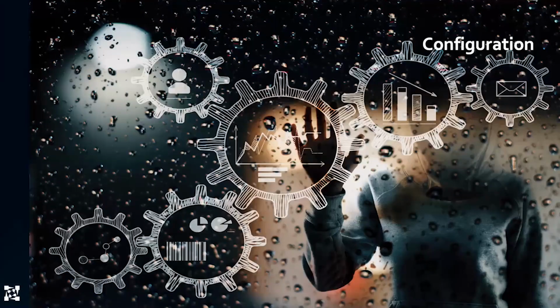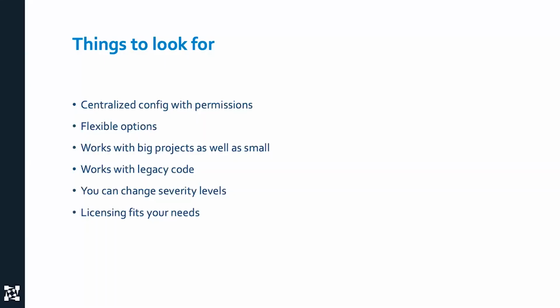So let's talk about the configuration issues. A few most important things to look for. Make sure there's centralized configuration that has permissions control. You don't want to end up with the scenario where you have 100 or 1,000 different people using static analysis and you decide to update the configuration and you've got to go to 1,000 machines and update it.